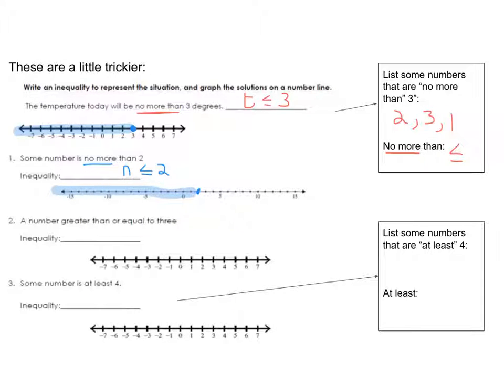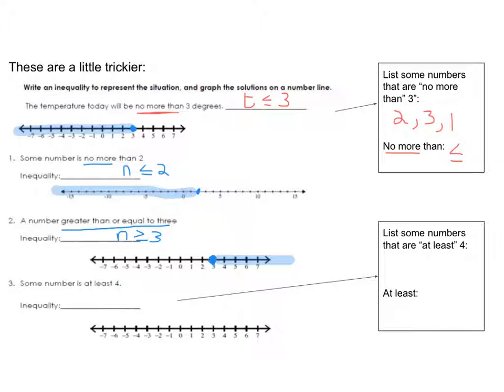All right, 2 is a little more straightforward, right? We have a number greater than or equal to 3, so that's not so bad. And greater than or equal to 3. So that means I put a closed circle on 3. And I shade to the right, because numbers that are greater than or equal to 3 are above 3, so I shade to the right.